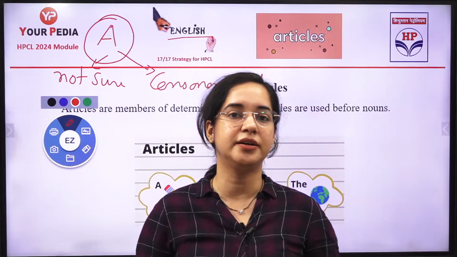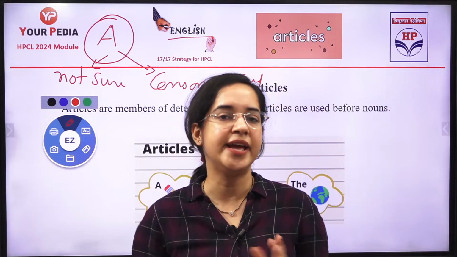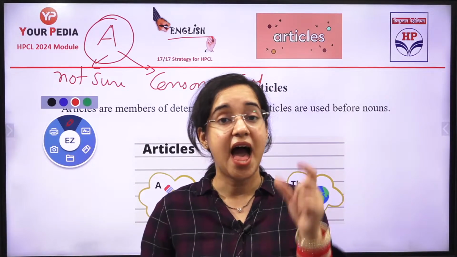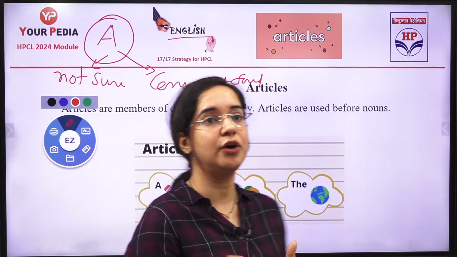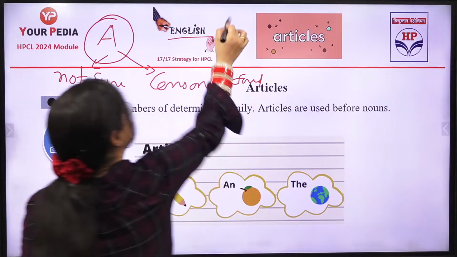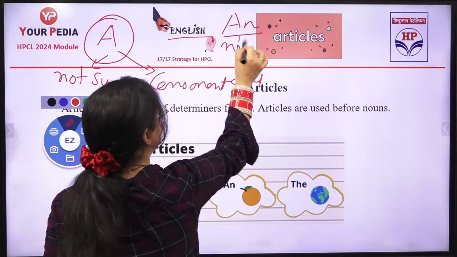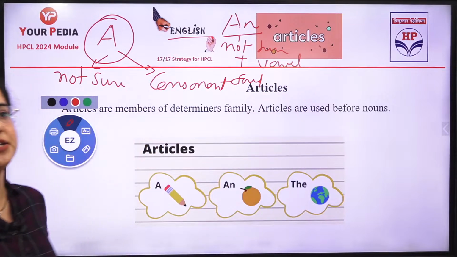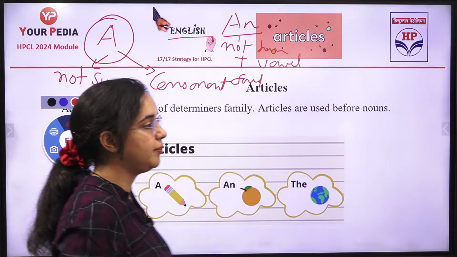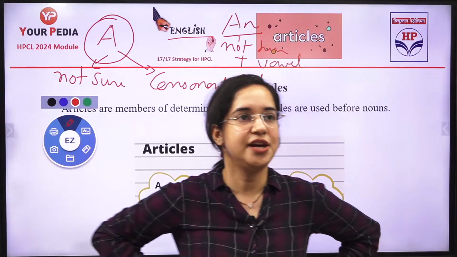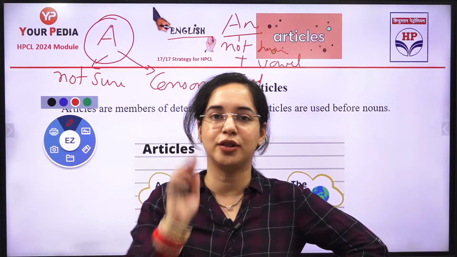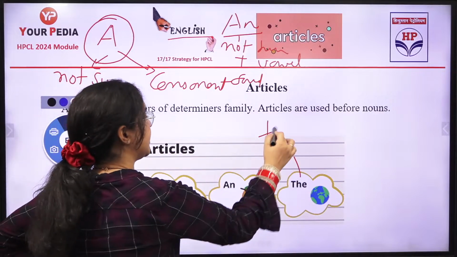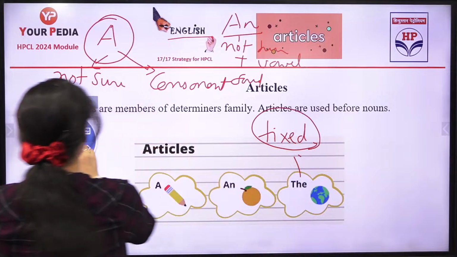You have three articles, a, an, and the. And a is for consonant sounds, and second is for something that you are not sure about. An is for, again, a vowel sound and something that you're not sure about. Not sure, but a vowel sound. Please drop in the comments what the vowels were. Can anyone tell me all 5 vowels? Let's see how many technocrats actually remember all the vowels. And then the is for something that is fixed. So that is the article the.